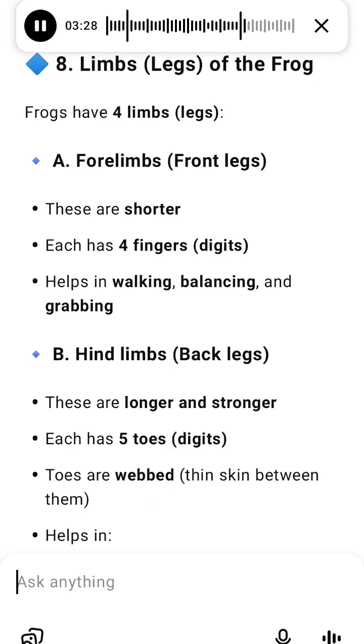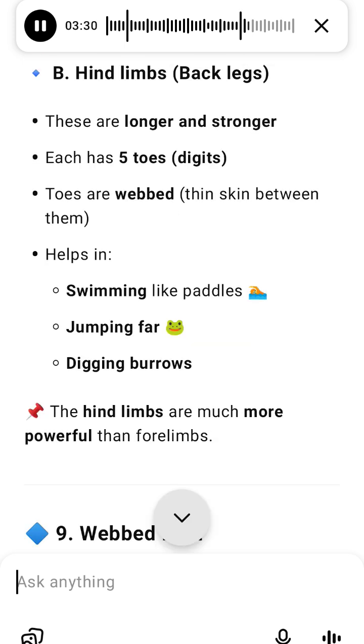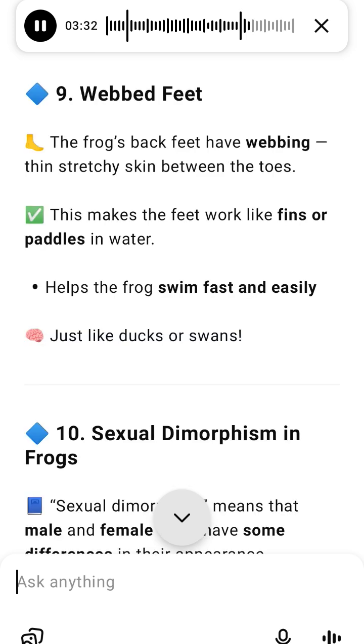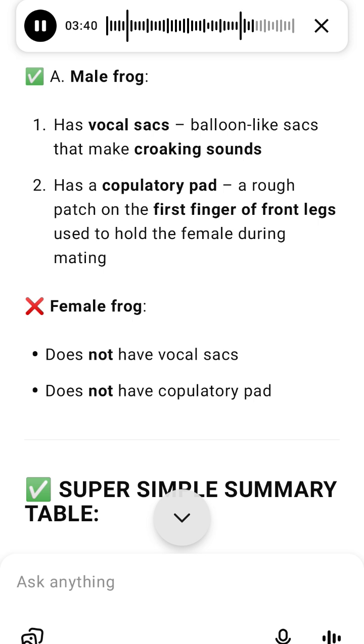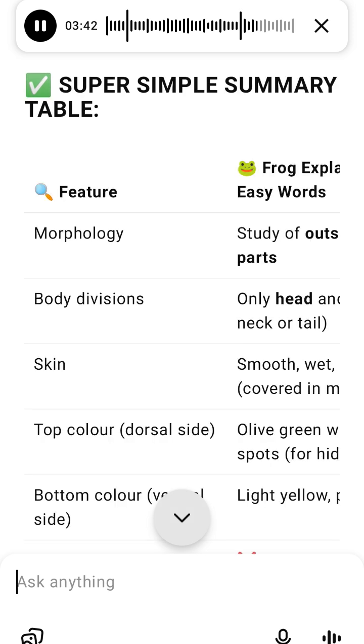7. Limbs, legs. Frogs have 4 limbs: 2 front legs, the forelimbs, and 2 hind limbs, the back legs. The forelimbs are shorter, end in 4 fingers, and help in walking, balancing and sitting. The hind limbs are longer and stronger, ending in 5 toes. Toes are webbed, with skin between them. Webbed feet work like paddles, helping in swimming, jumping or leaping, and burrowing into soil. The powerful hind limbs are what make frogs excellent jumpers and swimmers.